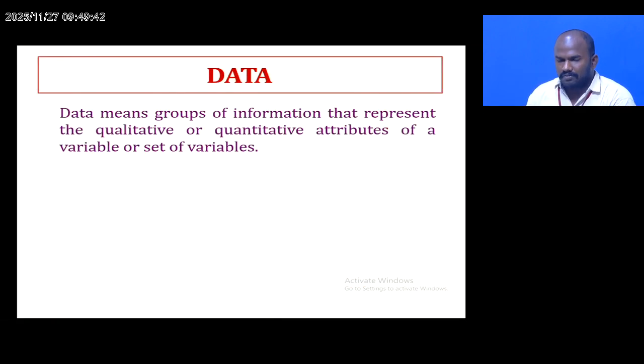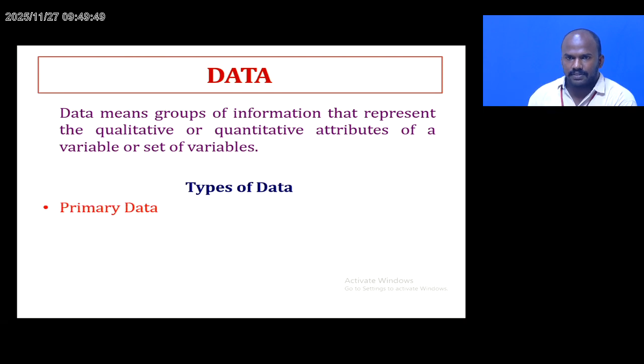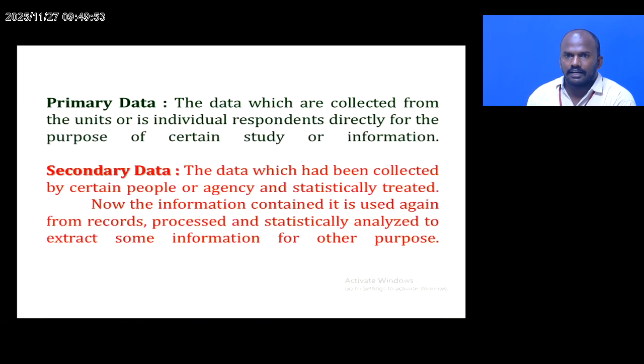Data means a group of information that represents the qualitative and quantitative attributes of a variable or set of variables. The types of data: there are two types of data, primary data and secondary data. Primary data are the data which are collected directly from the units or individual respondents for the purpose of a certain study or information. You have to collect the primary data from the respective person directly.